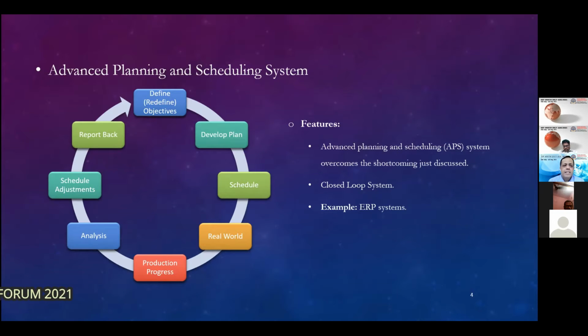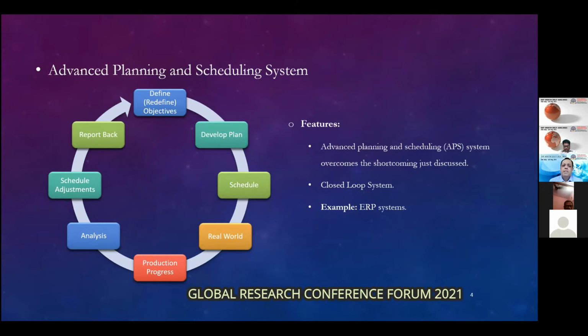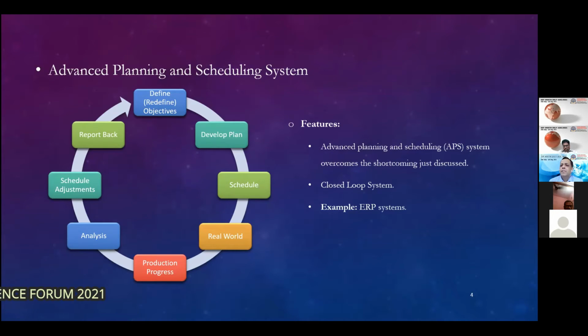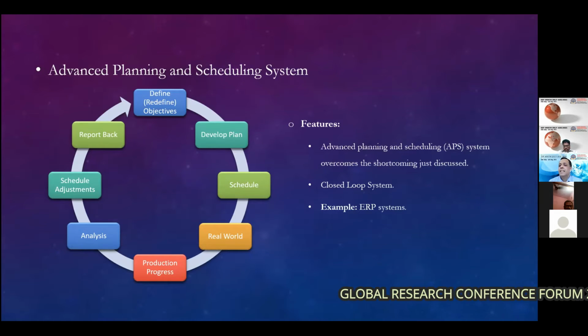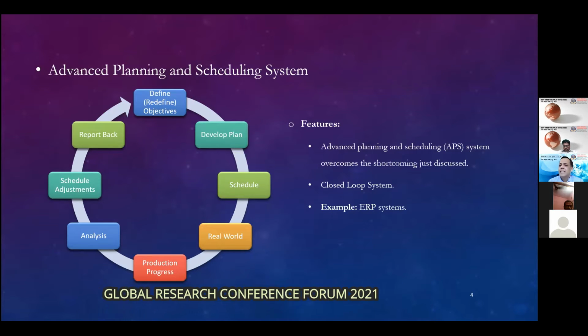The conventional system was overcome by what we call the advanced planning and scheduling system, which would be an ancestor to, say, the modern day system. In the advanced planning and scheduling system, we had a closed loop system. The corrective action was taken at the same time, I mean, with a small delay, observing the results there and then and taking corrective actions, rather than waiting for the report to come and then the next day having to address it.